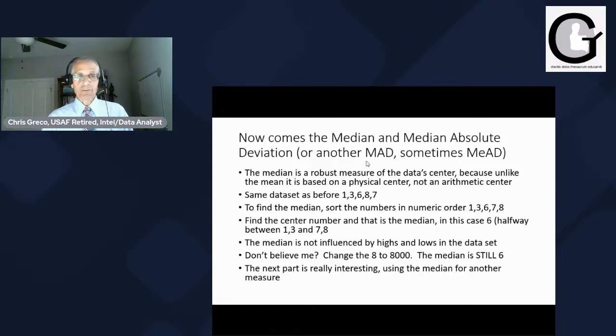The mean is not going to be 5. Guaranteed, the median is not going to be 5. Not with one number that is 8,000. It's going to pull that number way up. But the median stays the same.